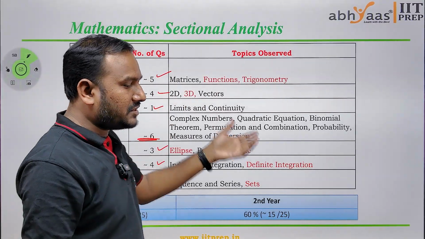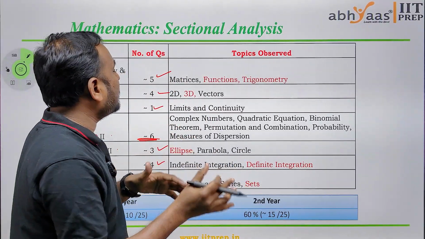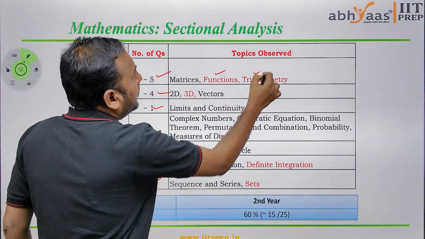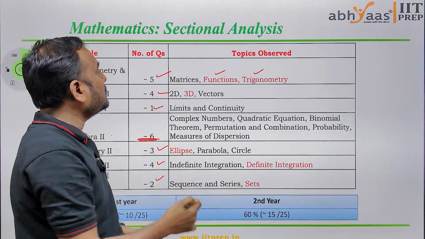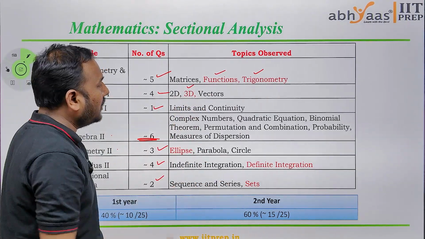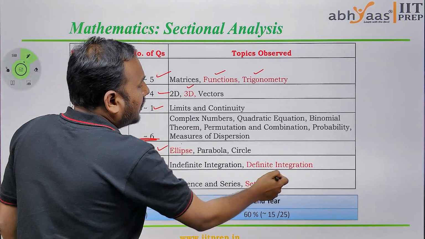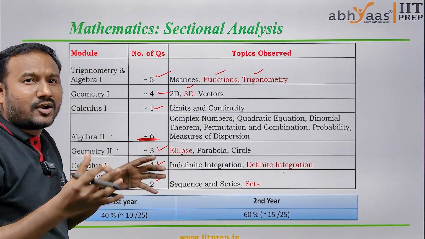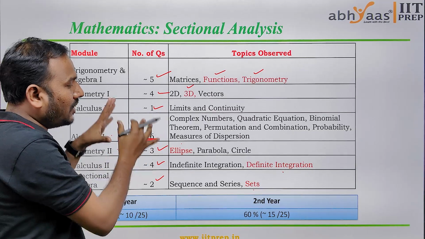The difficult questions come from functions and trigonometry, 3D geometry, ellipse, definite integration and sets. These topics have the difficult questions in the paper.